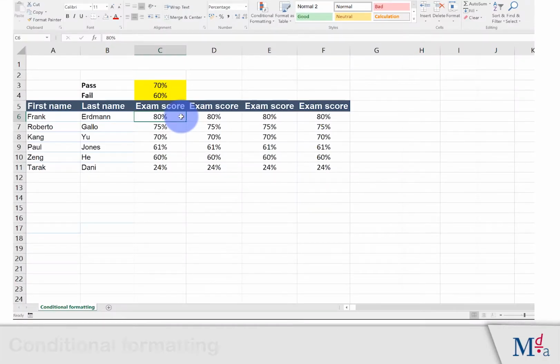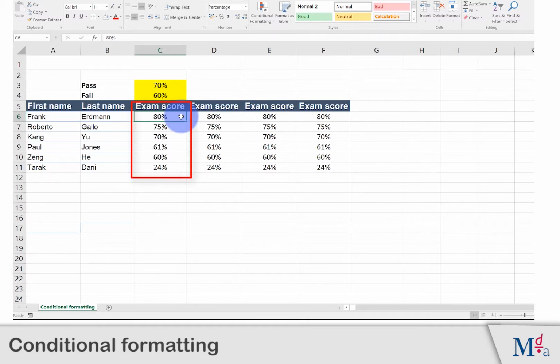Conditional formatting allows us to highlight cells which meet certain criteria to make our spreadsheets more readable. Here, we've got a set of exam scores and we want to highlight who's passed and who's failed. A score of less than 60% is a fail.